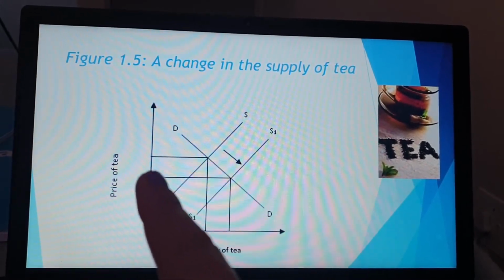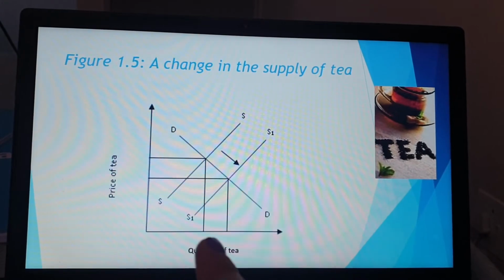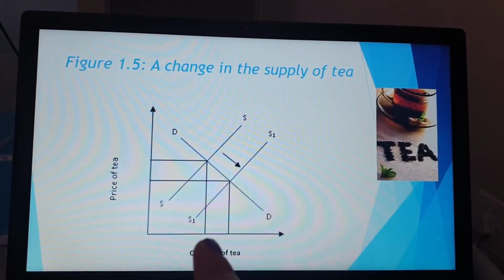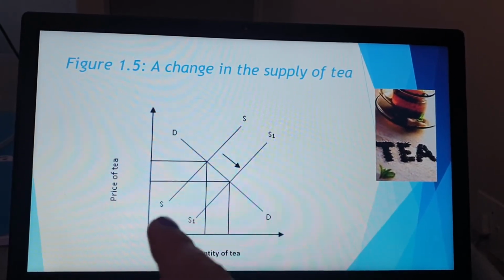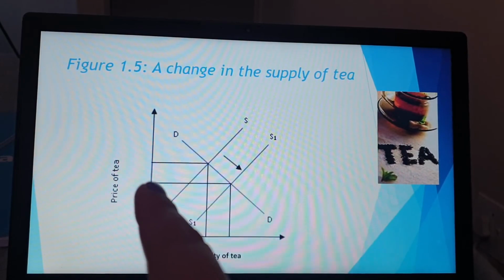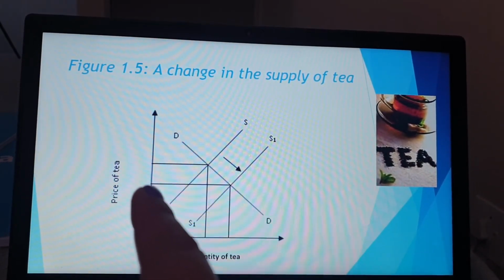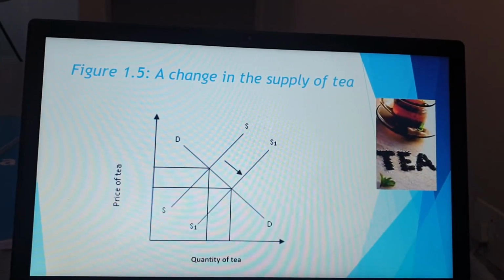If they on some graphs did not indicate it, even the P's and the P1s and the Q and the Q1s, you can do that. You can show that the quantity supplied is increasing from Q to Q1. The price in this case would have also increased from P to P1. So you can indicate that on your graph.